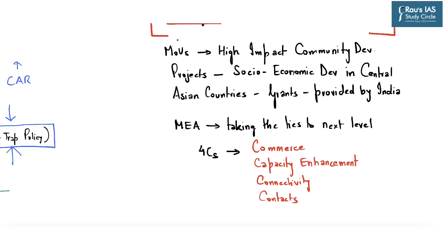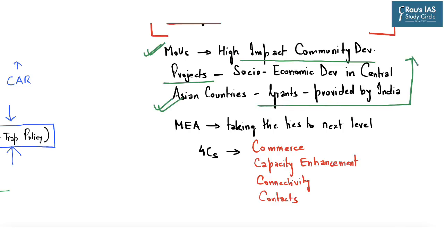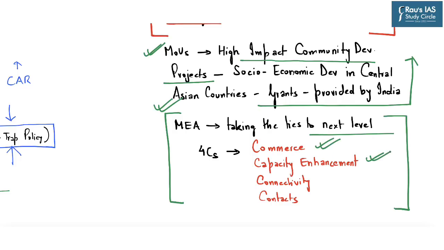Further, the Central Asian republics have appreciated the signing of Memorandum of Understanding with respect to high-impact community development projects for socio-economic development in Central Asian countries through grant provided by the Government of India. And India's External Affairs Minister Jaishankar has stated that India intends to take the ties with Central Asian republics to the next level through 4 C's, namely that of commerce, capacity enhancement, connectivity, and contacts.